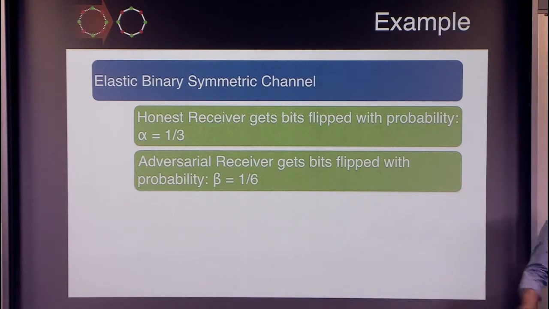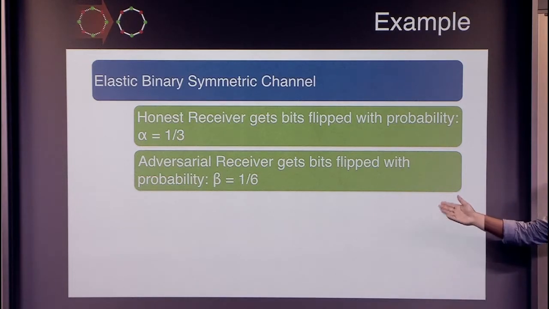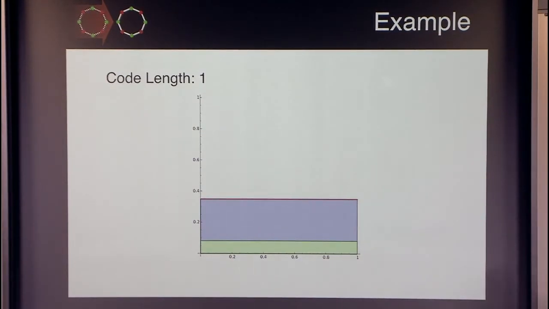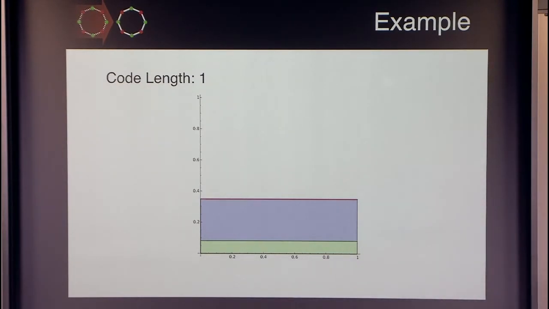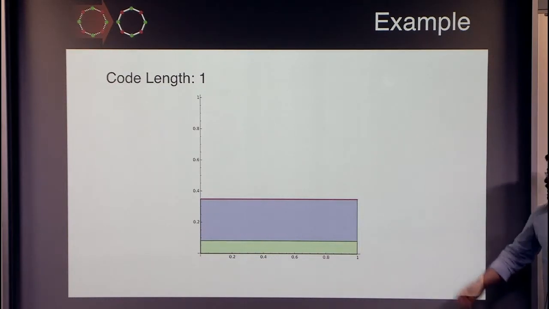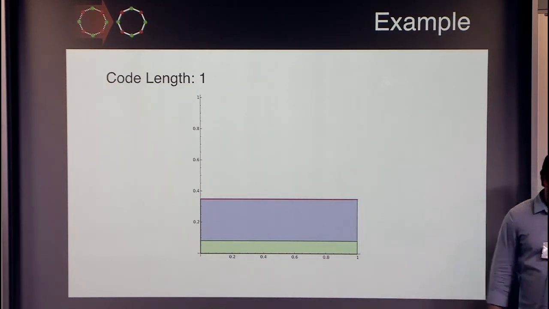Suppose alpha is 1/3 and beta is 1/6. For this particular value, let me show how we can achieve that goal. I will do it using pictures. So in this picture, the y-axis is capacity. The blue rectangles are subchannels corresponding to the adversarial receiver case. The green rectangles are capacities of subchannels corresponding to the honest receiver case. The x-axis will be the probability that a certain subchannel actually is used to process the input. So when we start, we have only one subchannel.